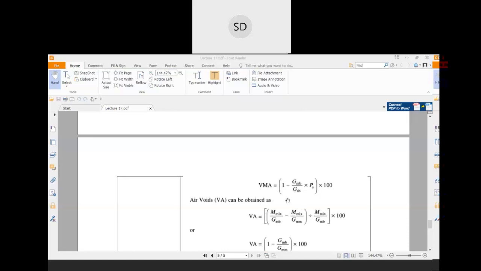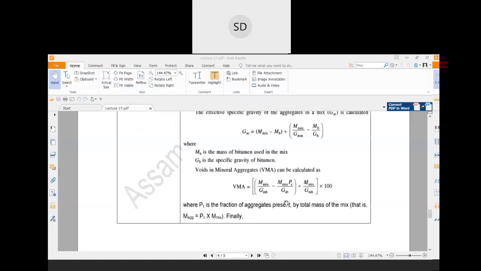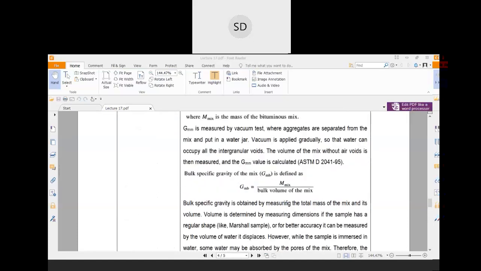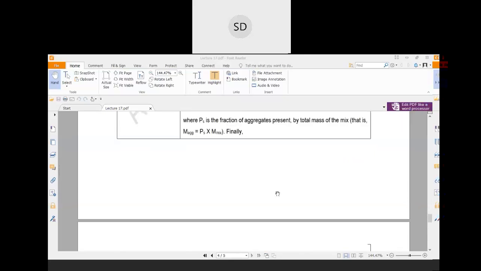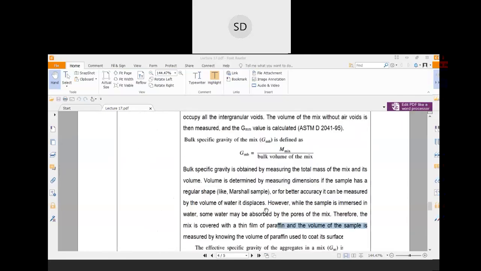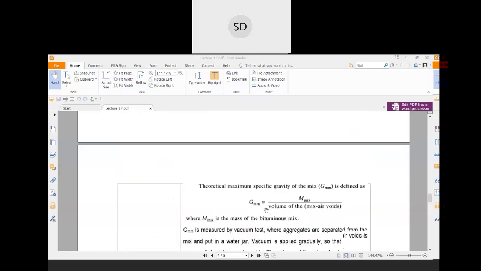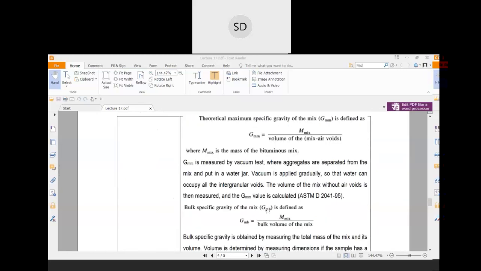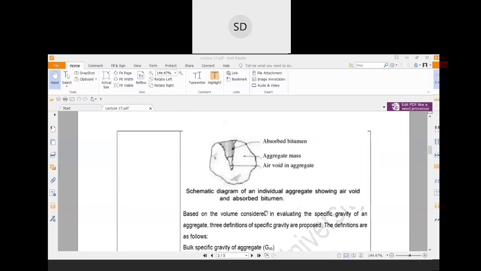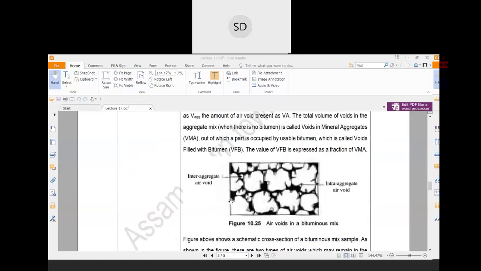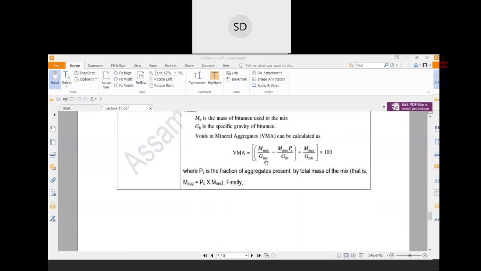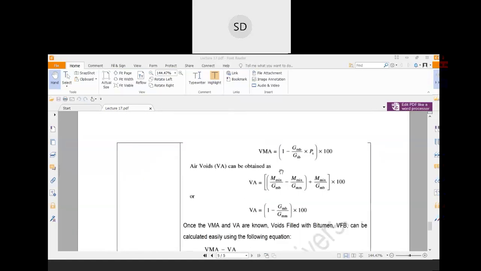Here Gmb is the bulk specific gravity of the mix, divided by Gsb. Gsb is the bulk specific gravity of the aggregate, times Ps, the fraction of the aggregate present over there, times 100.